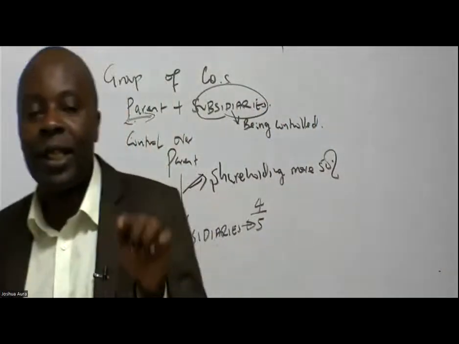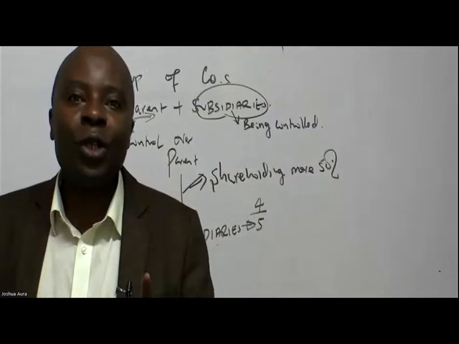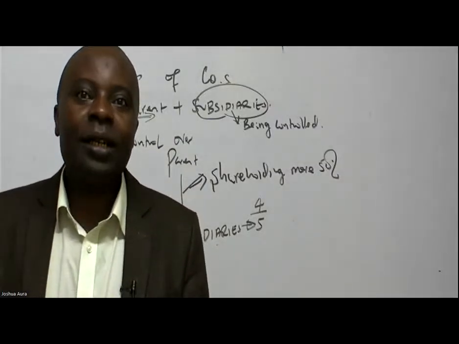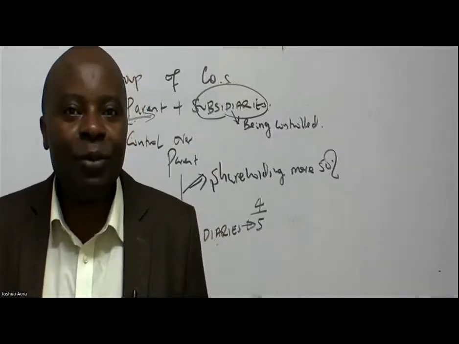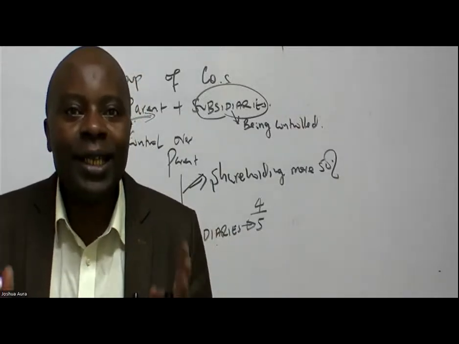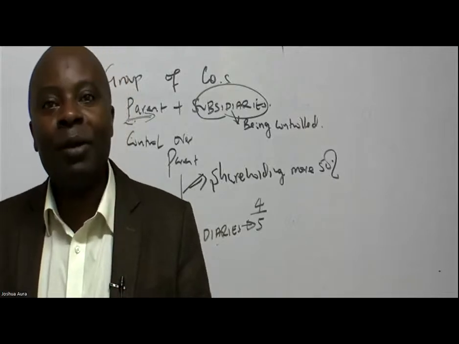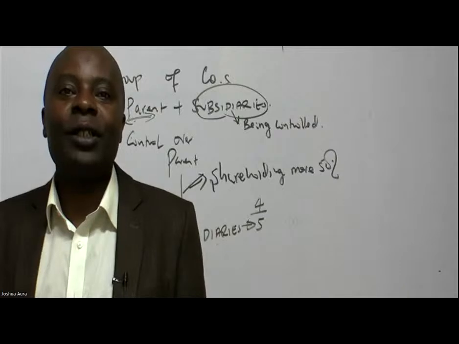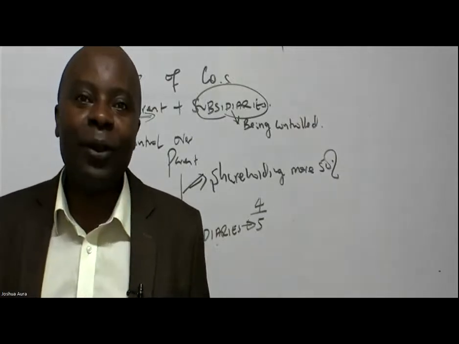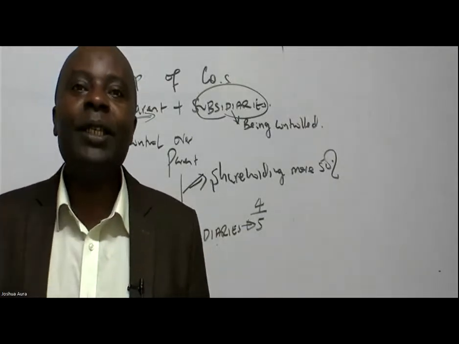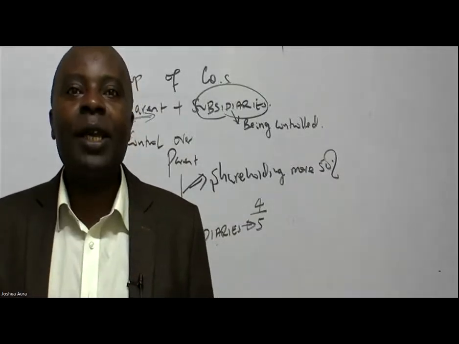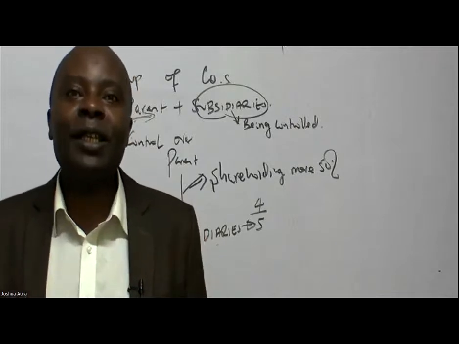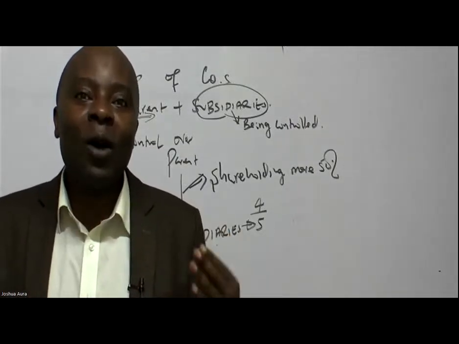So I would want to get the registration documents of this subsidiary. I'll ask from the register of companies, it's about 1,000 bob or 600, to get the CR12. When I get the CR12, I'll be able to see who the owners are. First, what is the total share capital? Maybe there are 1 million shares. How many does the parent claim to have? If it's 60%, 600,000 shares. If I ascertain that they really have 60%, then automatically this will be their subsidiary.